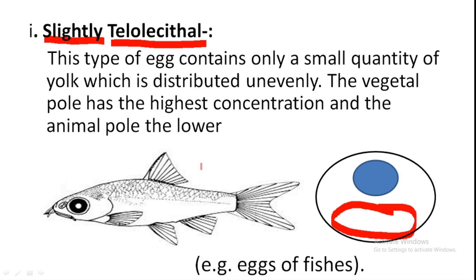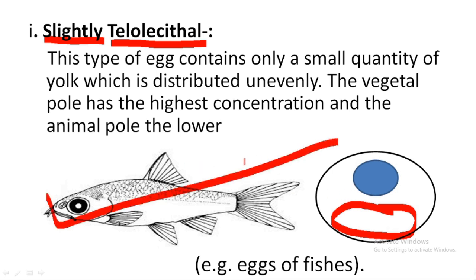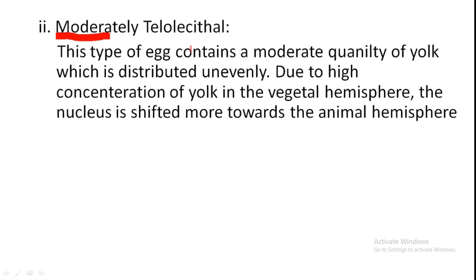This type of egg is present in fishes. The second one is the moderately telolecithal egg. This type contains a moderate quantity of yolk inside the ooplasm, and the yolk is unevenly distributed, with the majority of the yolk towards the vegetal hemisphere or vegetal pole side.